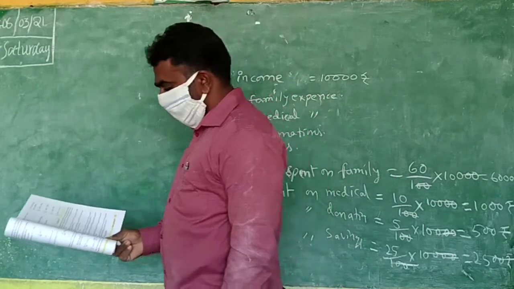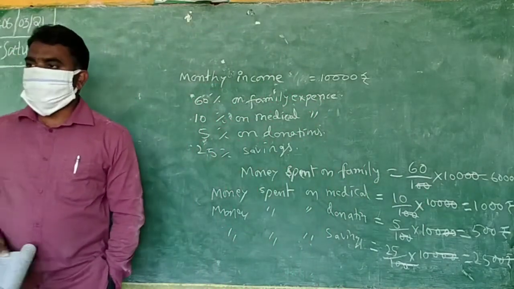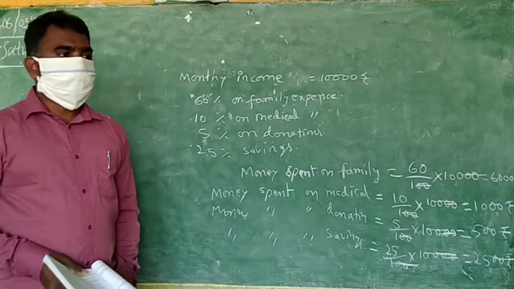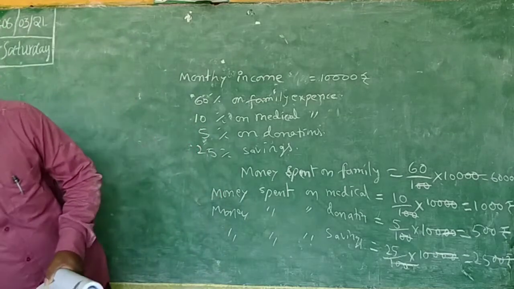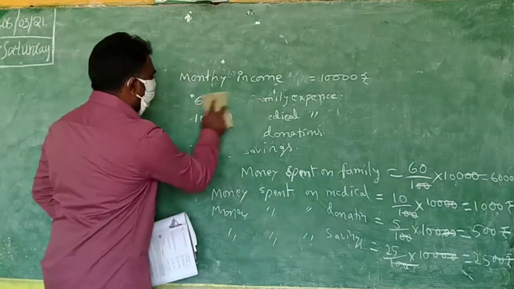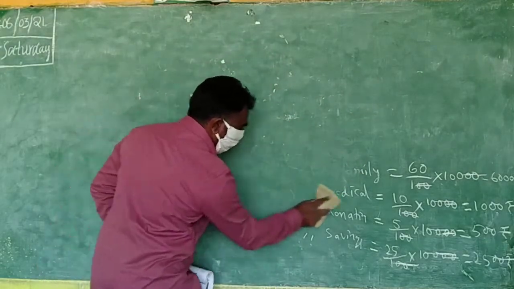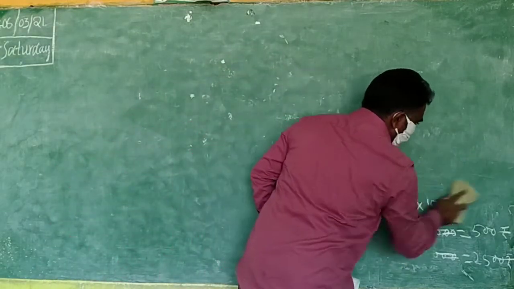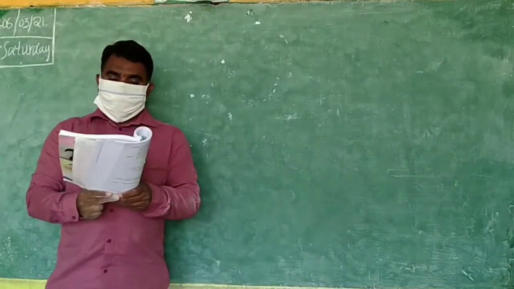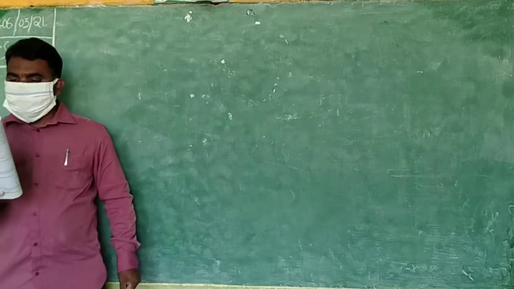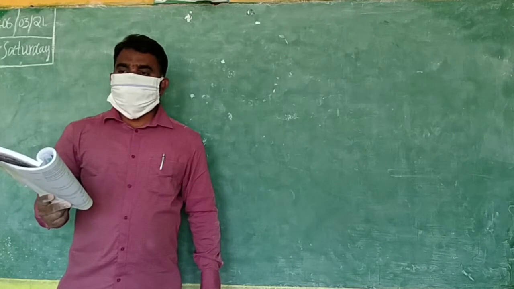First question. There are two schools, school X and school Y. I will read the question, then you can understand. In school X, 48 students appeared for the 10th class exam, out of which 36 students passed.